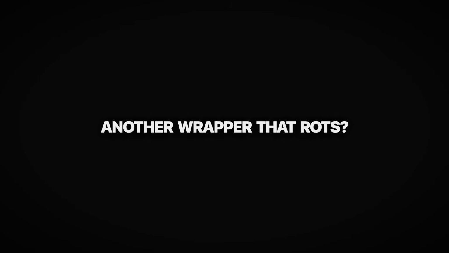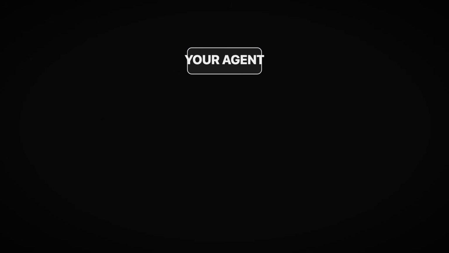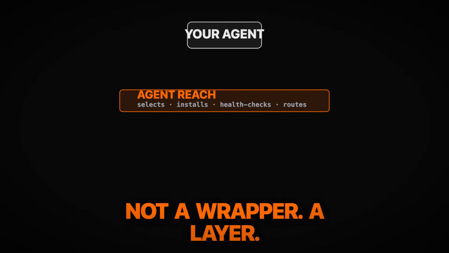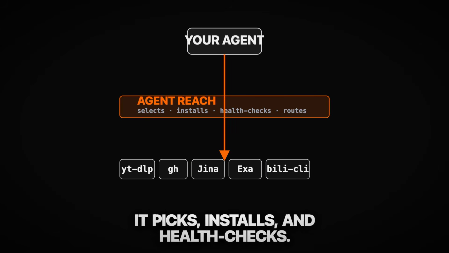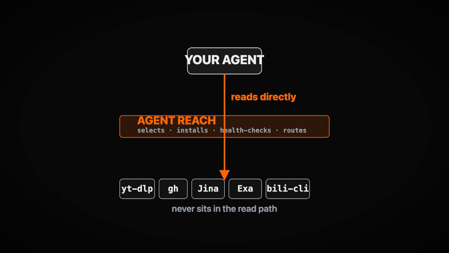Now your first thought is probably, great, another wrapper that rots in a month. That's the clever part. It isn't a wrapper. Agent Reach calls itself a capability layer. It sits one level above the tools. It picks the best backend for each platform, installs it, and health checks it. But it never sits in the read path. Your agent calls the underlying tool directly. Agent Reach just makes sure the right one is there and actually working.